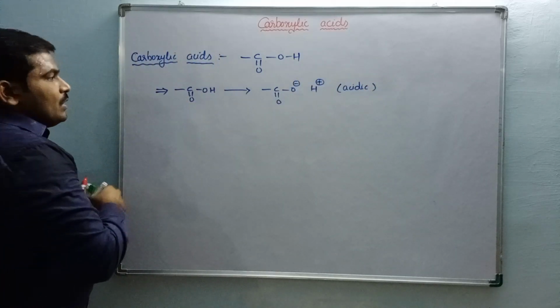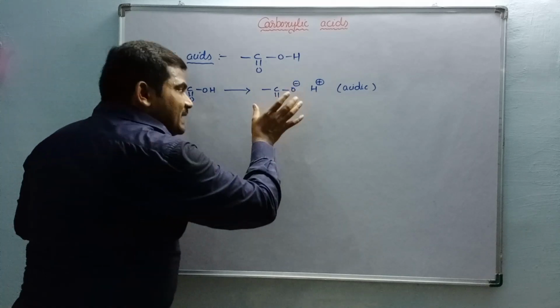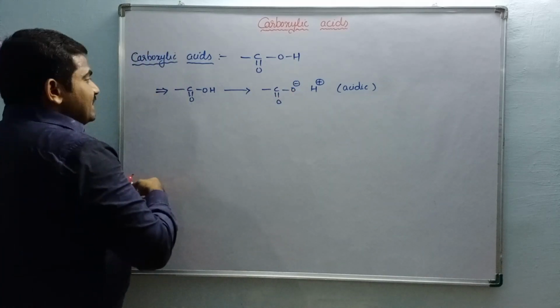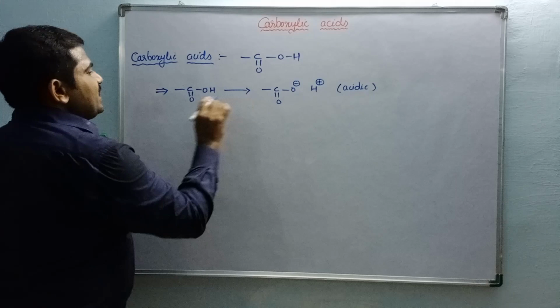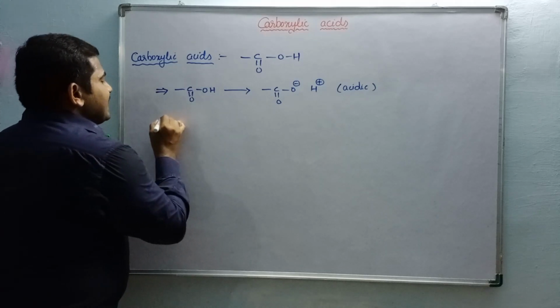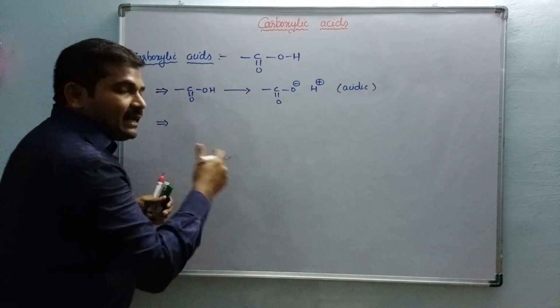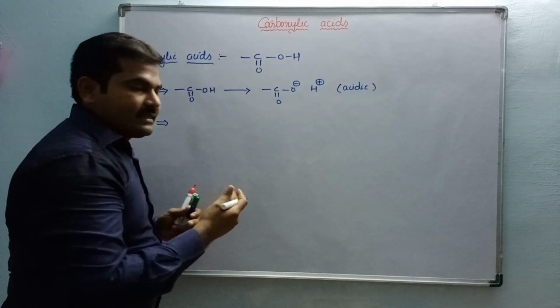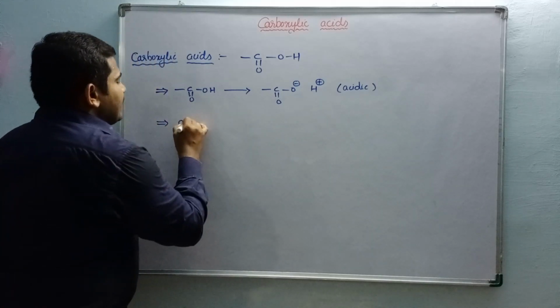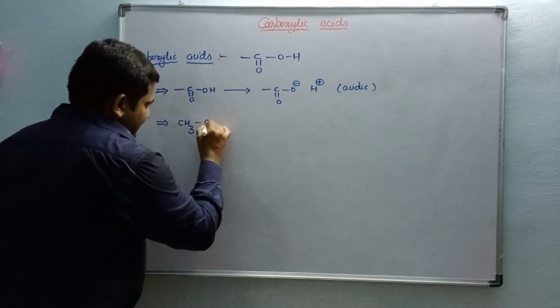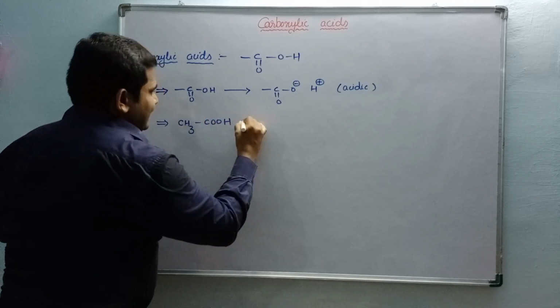Okay, so due to their acidity, it readily reacts with a base. For example, simply you can take any particular acid. Here I am going to write a simple reaction. Generally acids react with bases. So here I want to take a small acid that is called acetic acid.